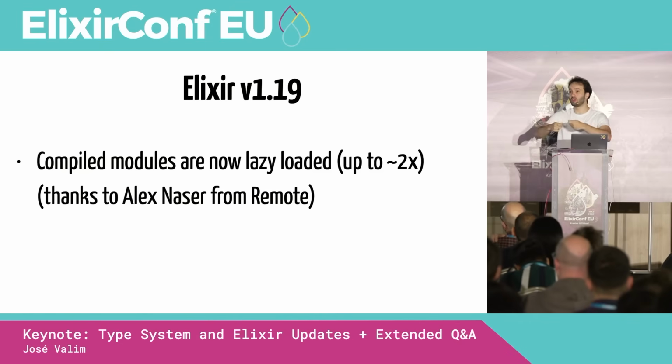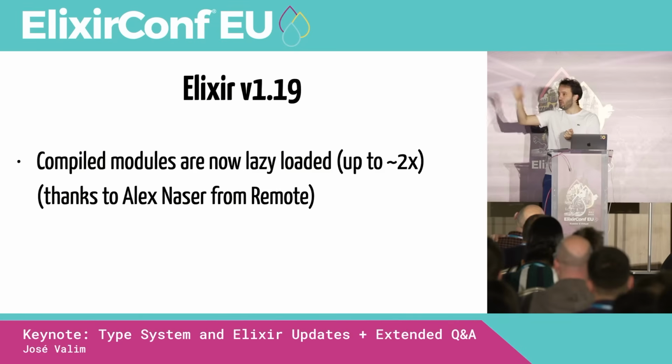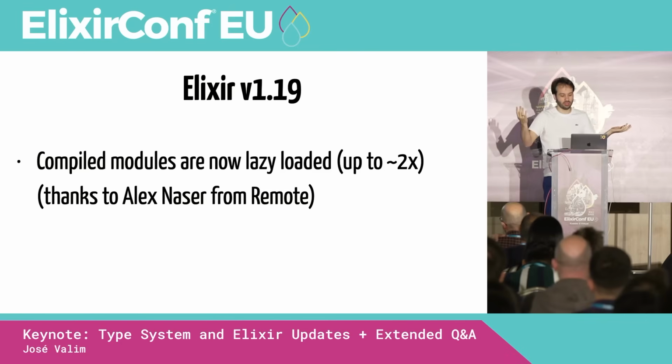So that's work for the code server. We were always loading it, even if it was not used anywhere else during compilation. So, what if we just don't load it? And then if somebody else needs this module, then we load it.